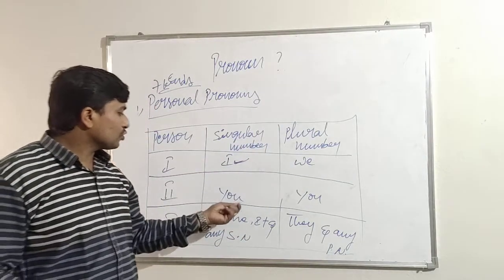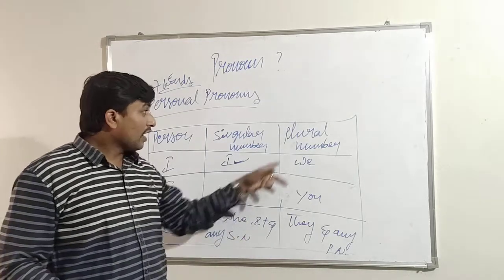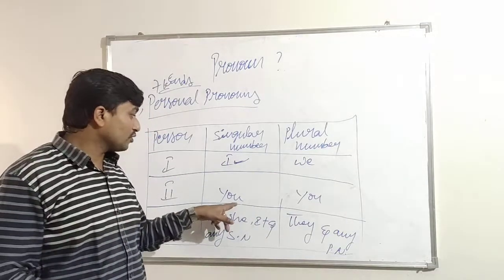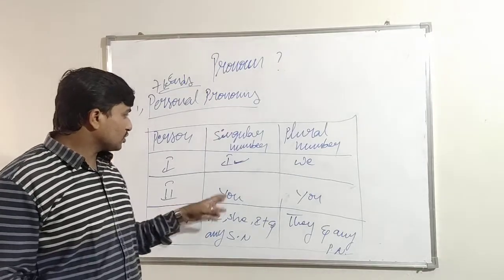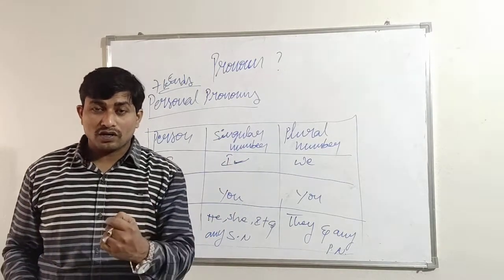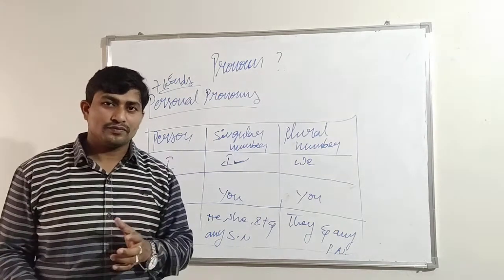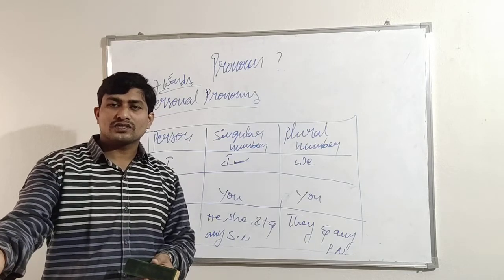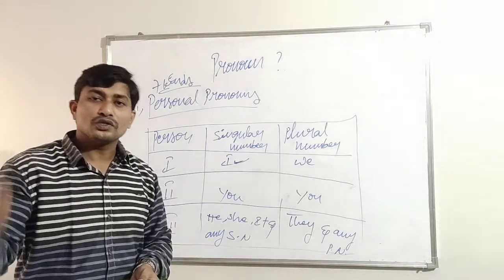And when do we have to use you? Second person singular number you, and second person plural number also you. There is no difference at all. But when do we have to use the singular you, and when the plural you? The singular you is used when you are talking to a person who is in front of you. Suppose there is one person, I am talking to that person, so he or she is your you.